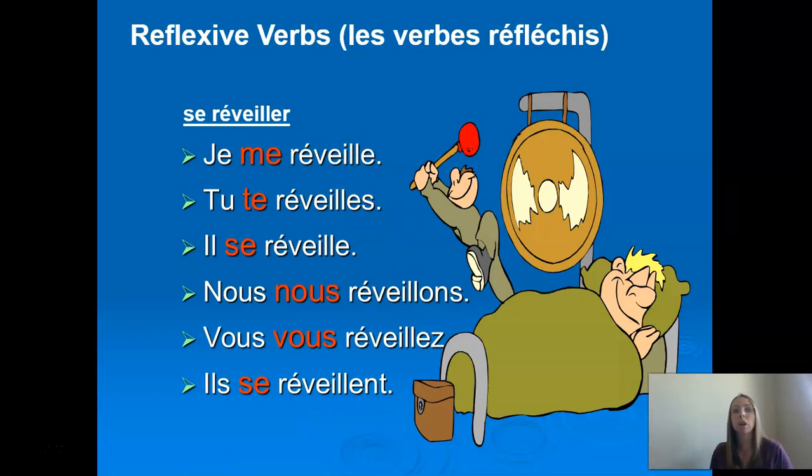A lot of these verbs we always use in this way because we usually do these things to ourselves, right? But sometimes you could do this to someone else. If your mom wakes you up and you don't wake yourself up, then the verb is actually going to just be réveiller and not se réveiller. Just to say, my mom wakes me up, or my mom wakes my brother up. Let's do that. My mom wakes my brother up.